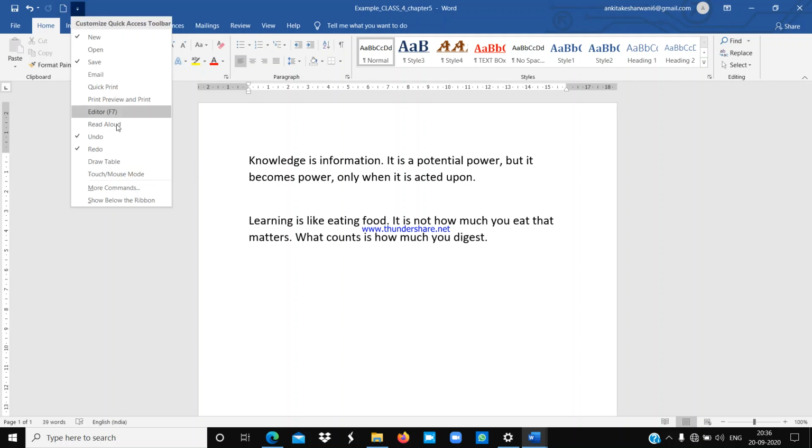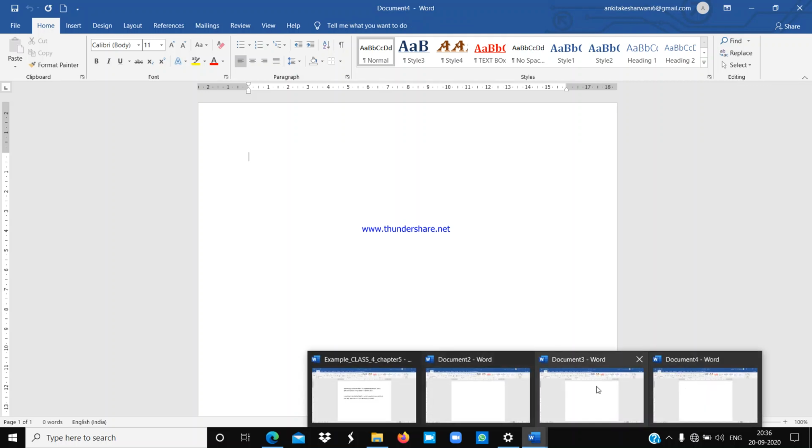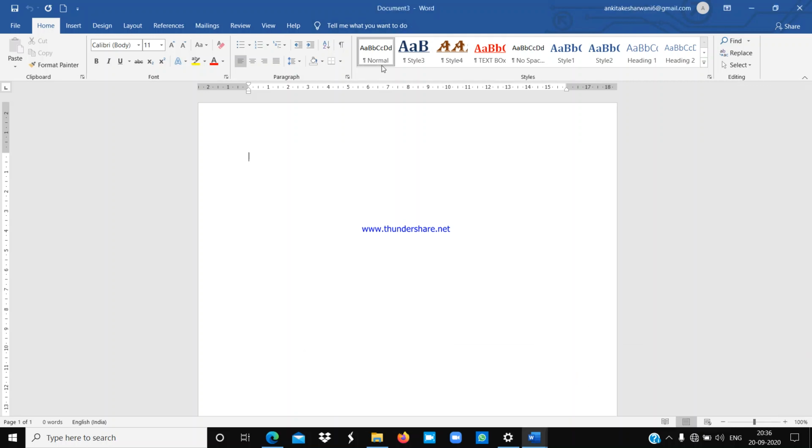Using this toolbar you can select any tools and add them to your quick access toolbar. So here you will find this icon, and using this icon you can create a new document. And here you can see this is document 4 and this is document number 3. Like that you can open any new file.